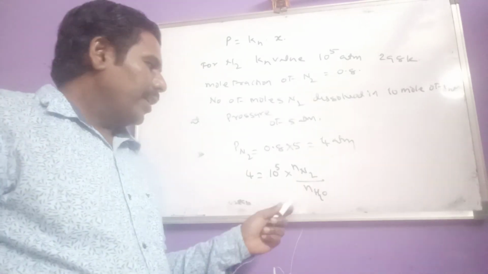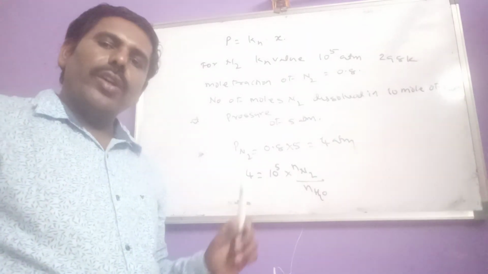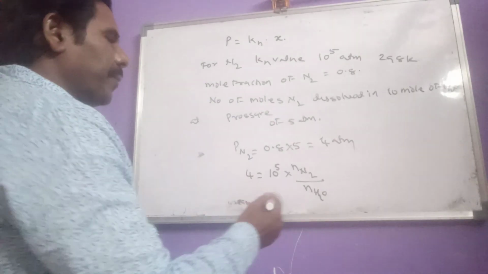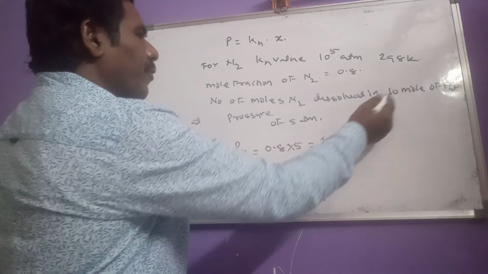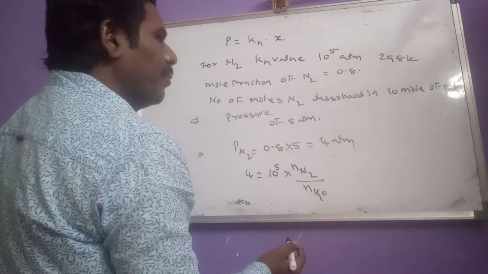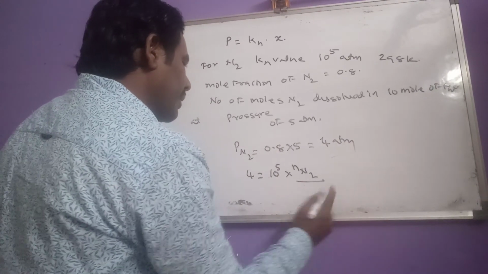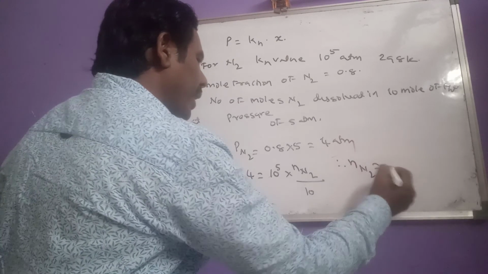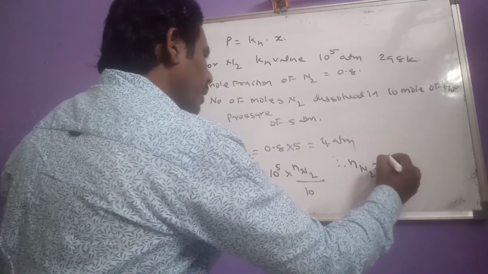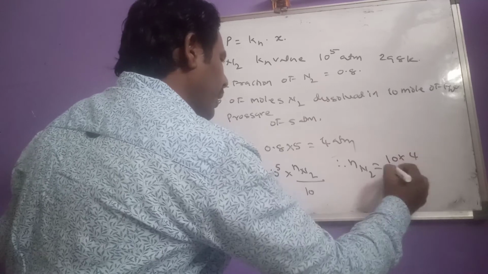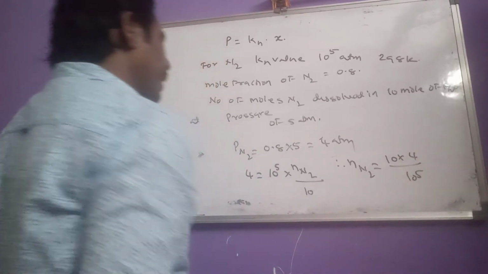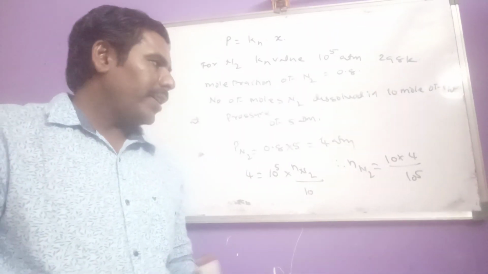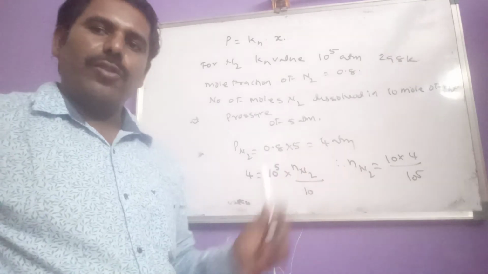Now the number of moles of water given is 10 moles. Therefore number of moles of nitrogen equals 10 into 4 divided by 10 power 5. So like this we determine the number of moles of nitrogen.